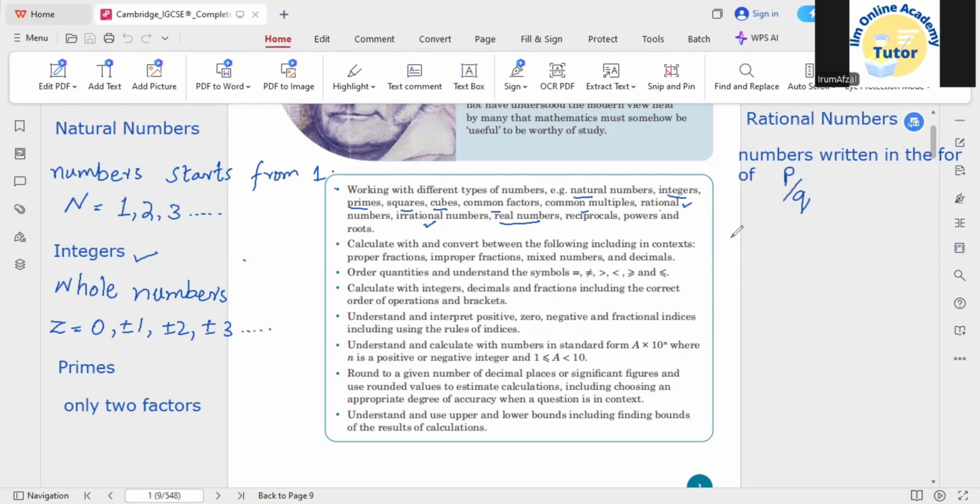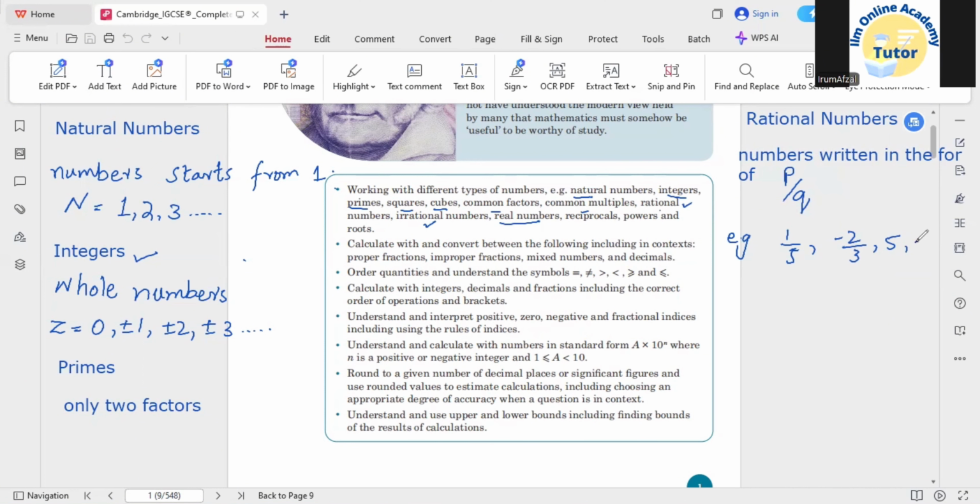Okay, we can have some examples about the rational number as well. For example, 1 by 5. Even negative numbers can be there, like negative 2 by 3. It's also a rational number. And the whole numbers are also related to the rational number, because if a whole number does not have any number down over here, we can relate that it has 1 under it. So this is also a rational number.